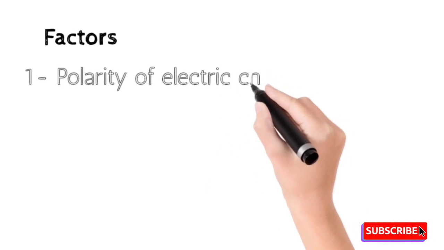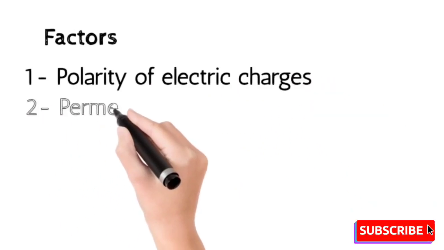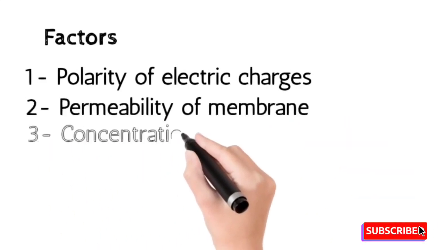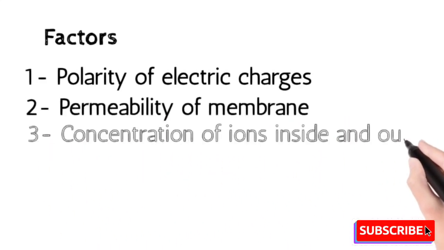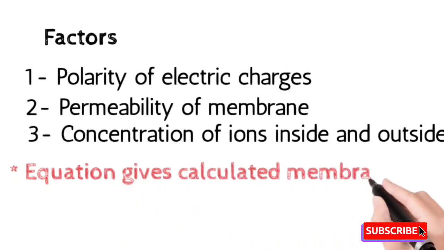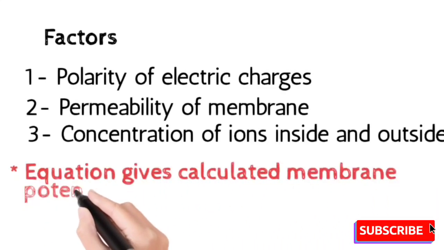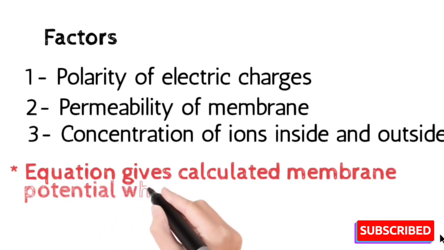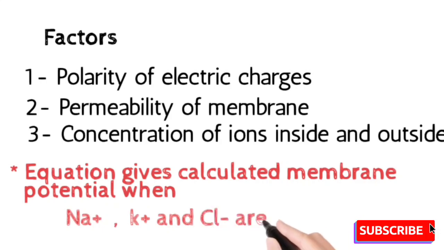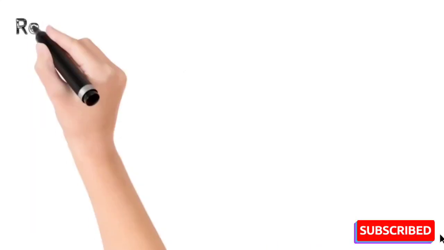Number 1 is the polarity of electrical charges, permeability of the membrane, concentration of ions inside and outside the membrane. This equation gives the calculated membrane potential when sodium, potassium and chloride ions are involved.